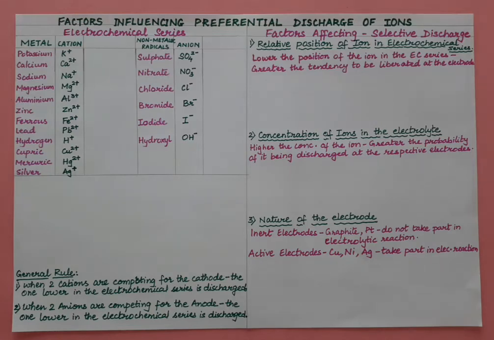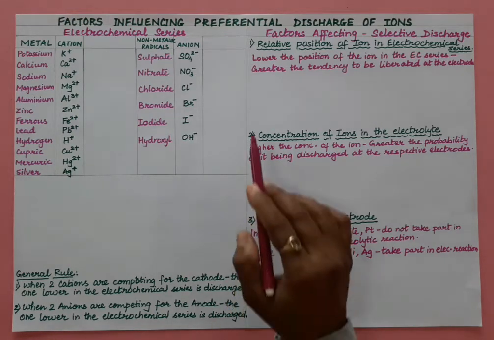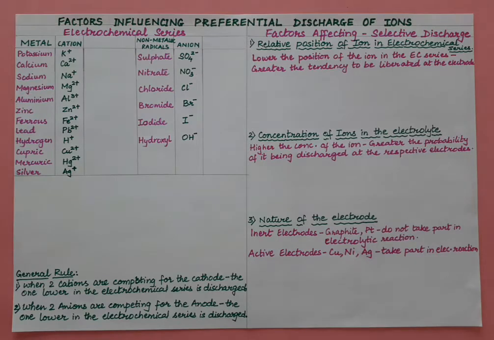Hello students, factors influencing preferential discharge of ions. So now to understand this topic, we have to first understand the electrochemical series. In the previous video we have understood the electrolysis of molten sodium chloride and molten lead bromide. In that case there is one cation and one anion.